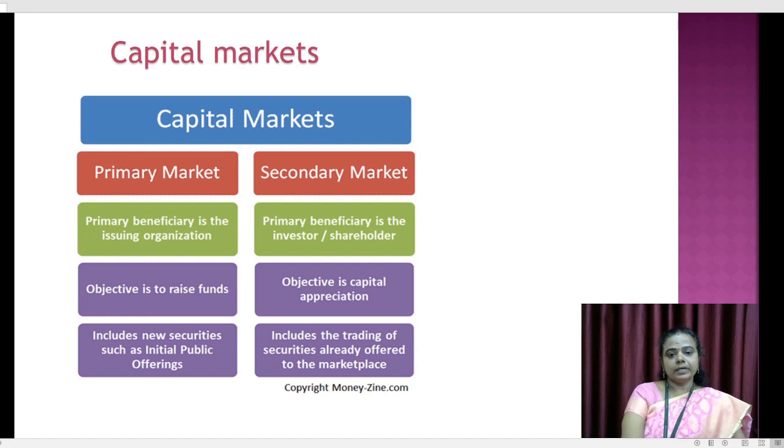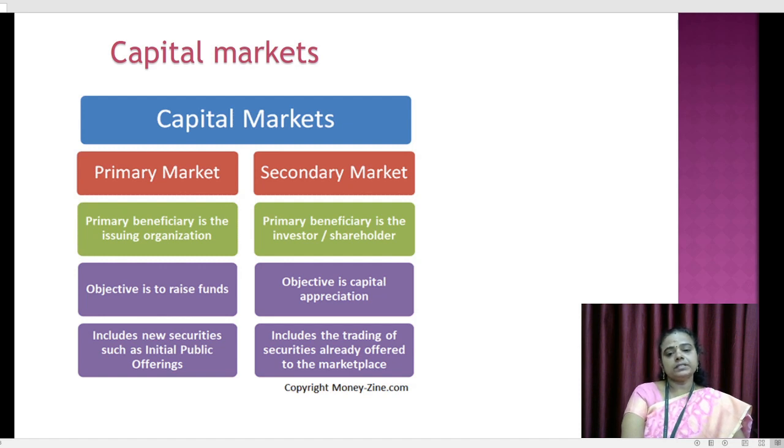In the secondary market, the primary beneficiary will be the investor or the shareholder. For example, the same ABC company may issue shares again, and these shares are acquired by the shareholders. So they may invest in the particular ABC company, which is a reputed company. The main objective of a secondary market is capital appreciation.